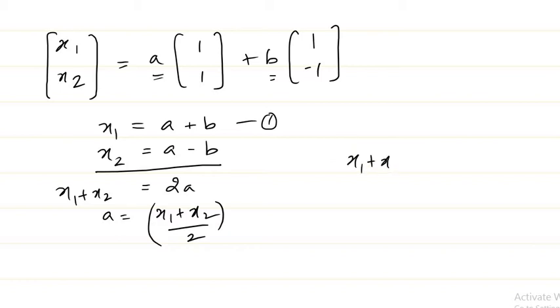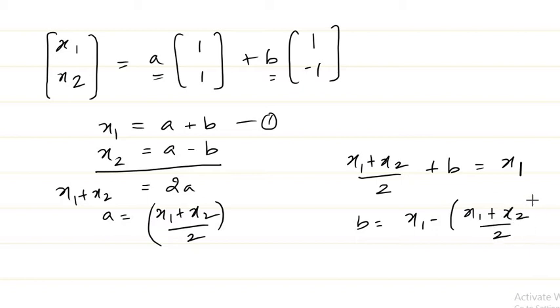So I get (x1 plus x2) by 2 plus B is x1, right? So for B I get x1 minus (x1 plus x2) by 2. So I got my A and I got my B. So whatever number you give here, correspondingly you choose A and B in this fashion. That means any vector in R2 I can represent in terms of these two linearly independent vectors.